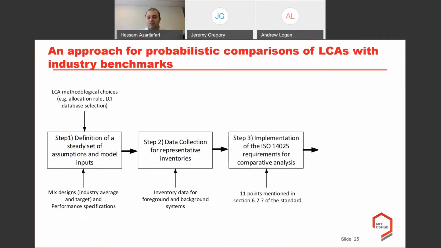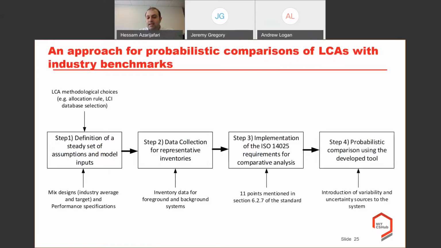And then, as Jeremy mentioned, we will go for that 11 points mentioned in ISO 14025 to satisfy the requirements for comparative analysis of different EPDs. And to make sure that we are consistently applying the rules and the choices that we have already had. And in the last stage, we will go for the probabilistic comparison that I will show you in the next slide. And it's where we introduce different variability and uncertainty sources to our system.